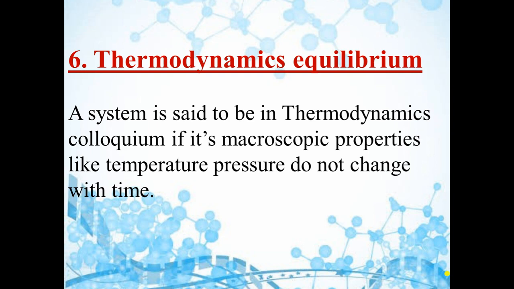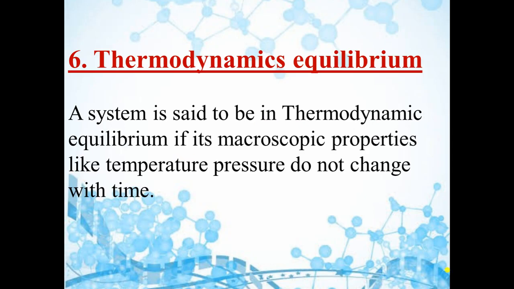Now the next term is thermodynamic equilibrium. A system is said to be in thermodynamic equilibrium if its macroscopic properties like temperature and pressure do not change with time. When temperature and pressure conditions are constant, okay, the same through time, then we will say that this is thermodynamic equilibrium.